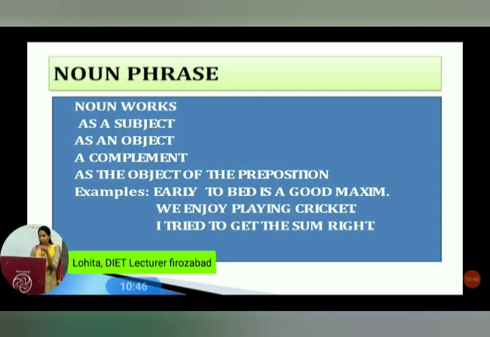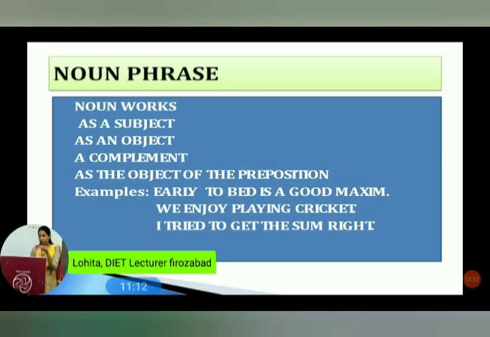Noun phrase. It's a group of words that does not have a subject and a verb, and is called a phrase. A phrase makes sense but is not complete. A noun phrase works as a noun: as a subject, as an object, as a complement, as the object of a preposition.